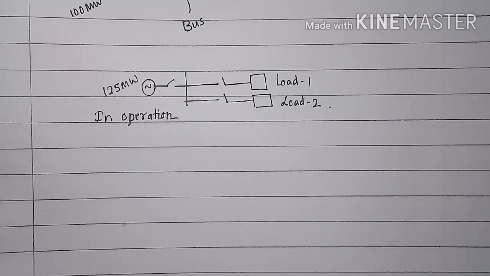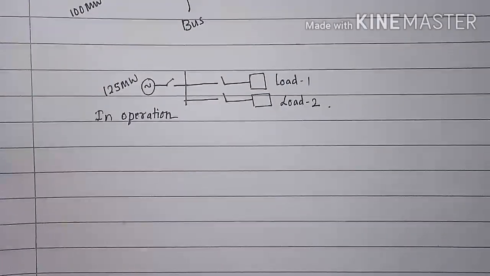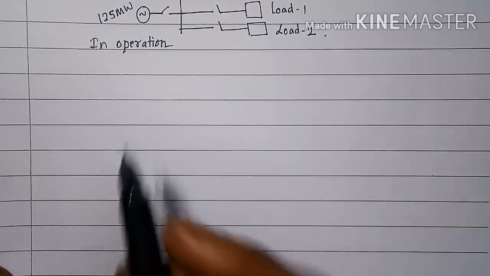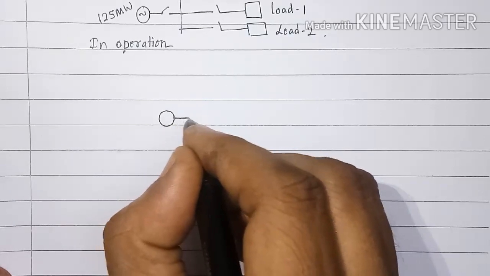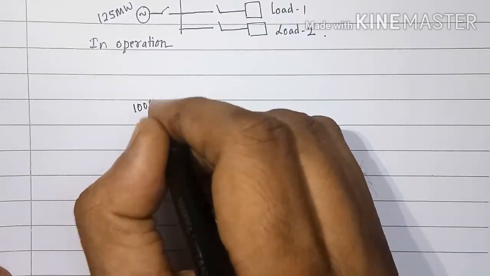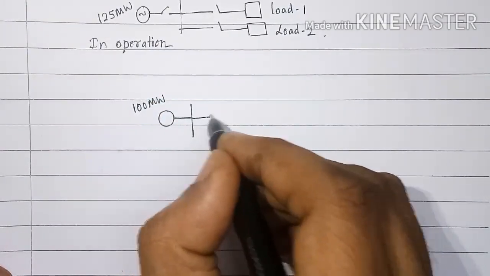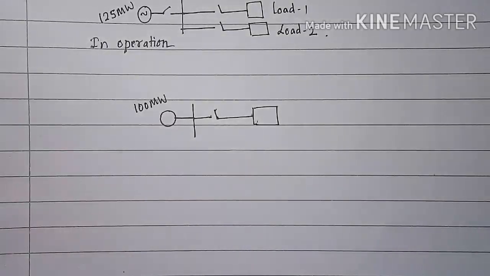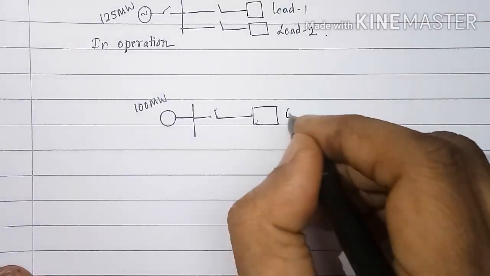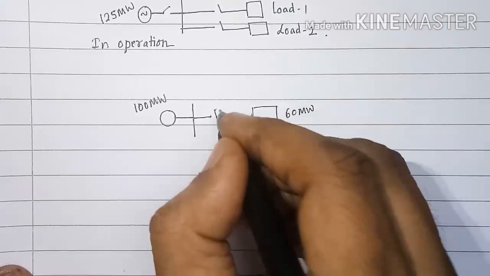Next, reserve margin. It is the difference between rated capacity and actual loading on the generator. Let us say we are having a generator connected to the bus bar. Its capacity is 100 megawatt and the load connected to it is 60 megawatt only.